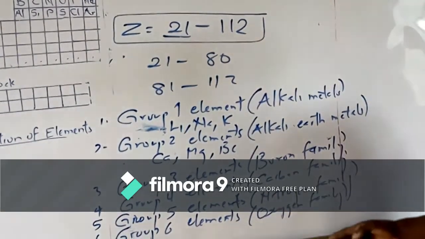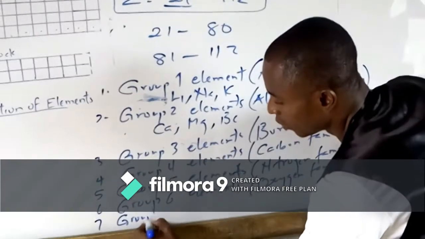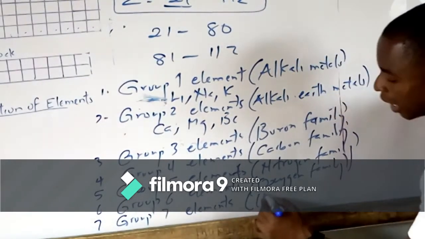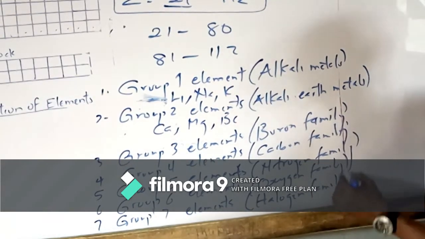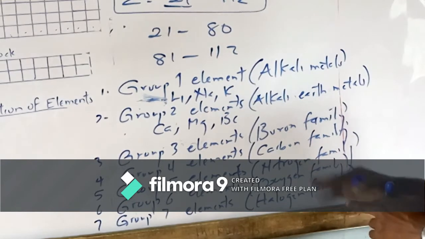We have sulfur, oxygen there. And we have group 7 elements. They are called halogens. Halogen family. We have iodine, bromine, fluorine, chlorine in this group.